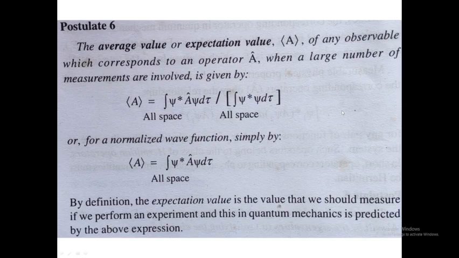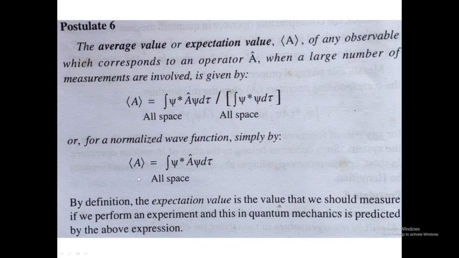The expectation value or the average value of the observable equals the integral over all space of psi star A operating on psi d tau, divided by the integral of psi star psi d tau. Psi star psi d tau is essentially 1, because that is the probability of finding the electron. For a normalized wave function, we simply get the expectation value equal to the integral of psi star A operator psi d tau, because the denominator is essentially 1. By definition, the expectation value is the value that we should measure if we perform an experiment, and quantum mechanics predicts it by the above expression.